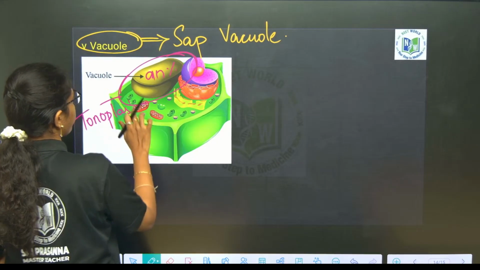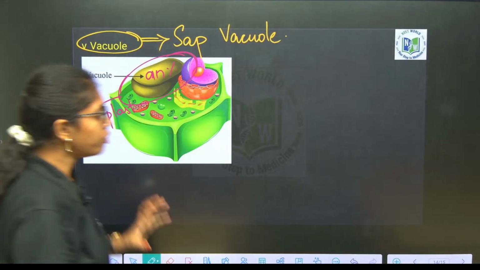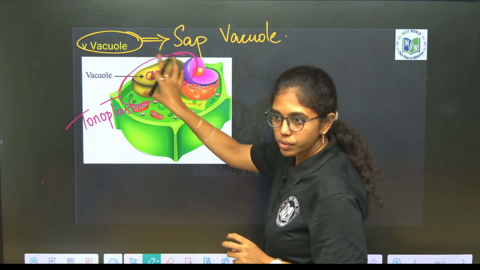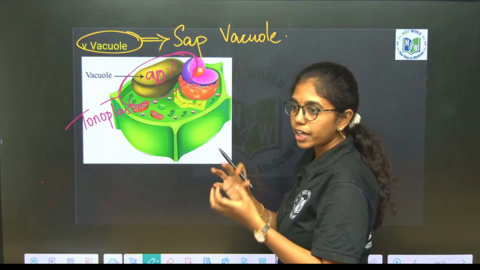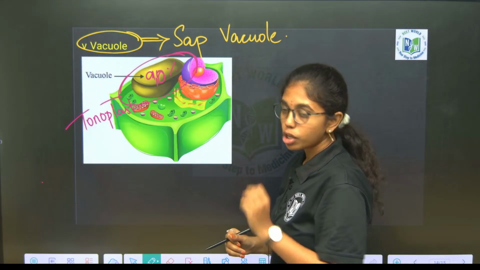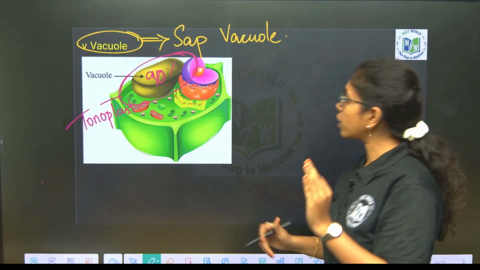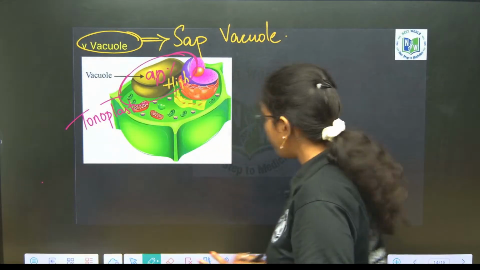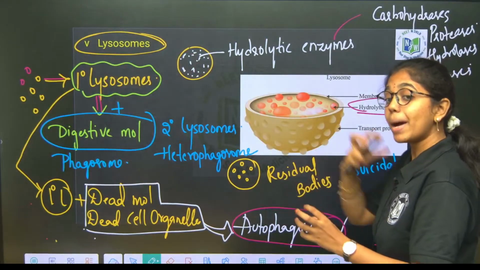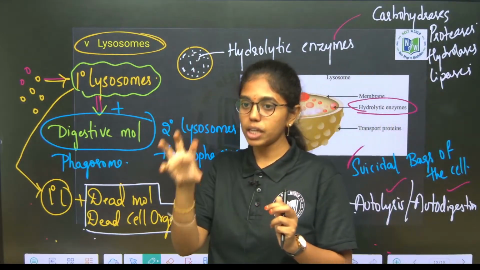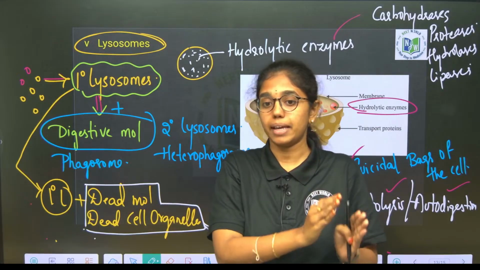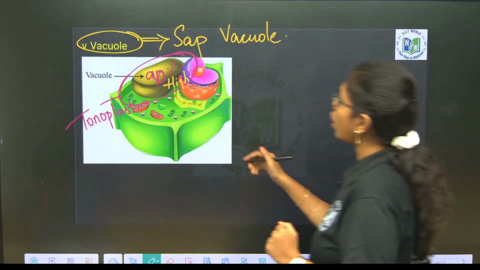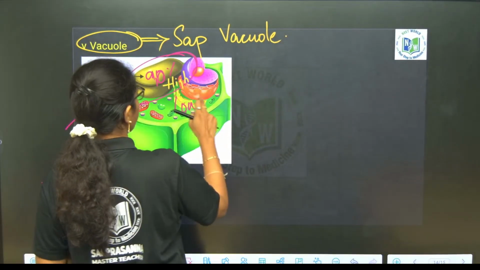Tonoplast is the membrane. Now you listen. Already there are many excretory products and toxins present inside the vacuole, yes or no? It is already rich with many solute particles. So, the concentration inside the vacuole is high, beta. Whereas in the cytoplasm, the pH will be high, means concentration is low, okay, low concentration, fine.